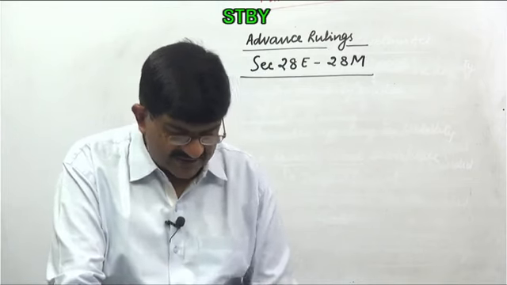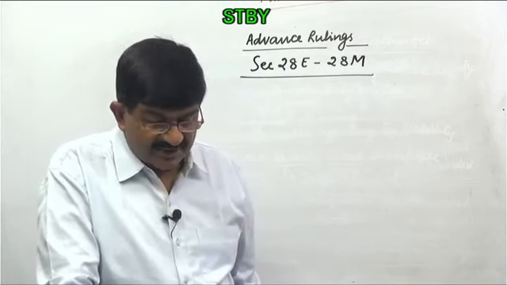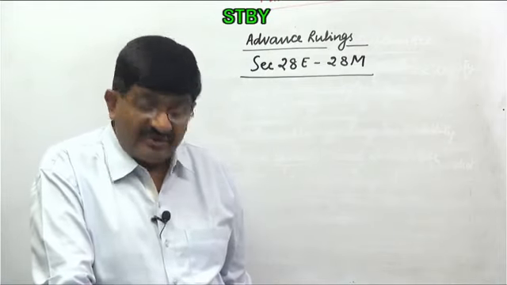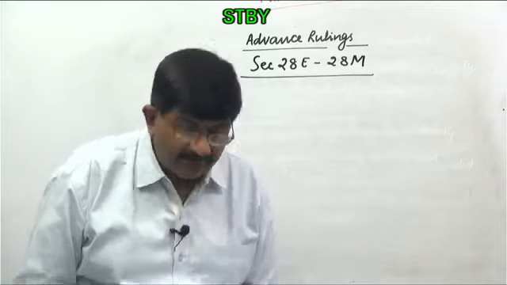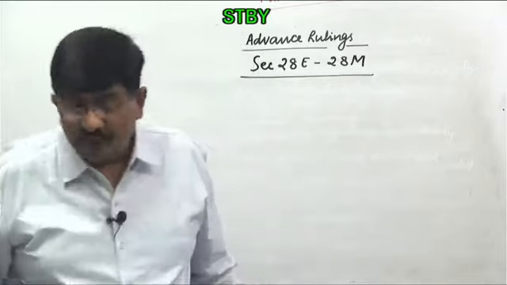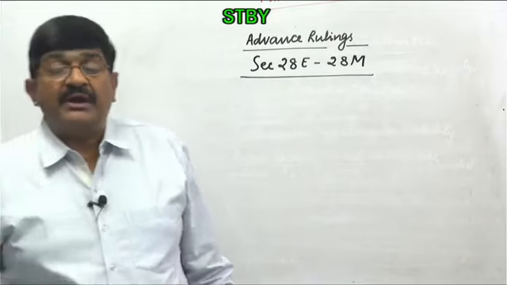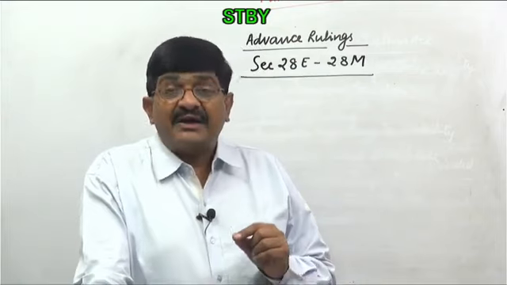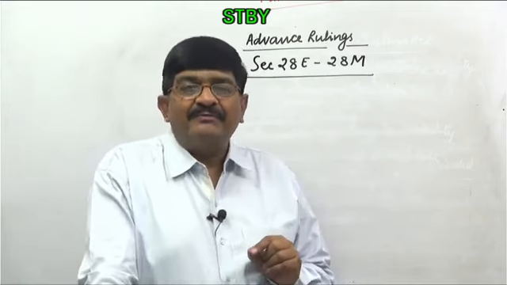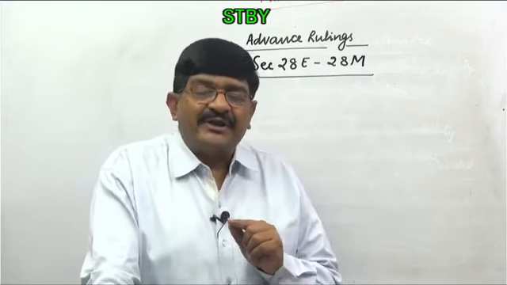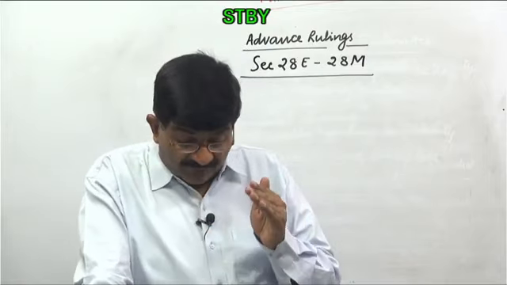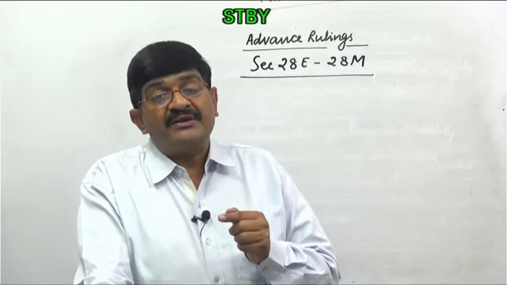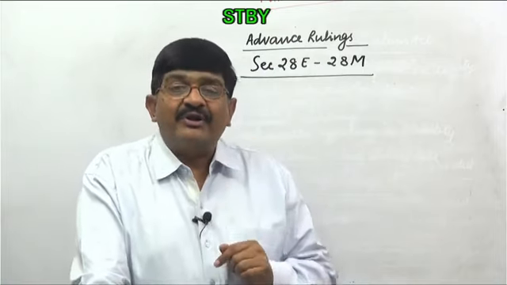Now coming to the next section 28EA, this is custom authority for advance ruling. Custom authority for advance ruling. So here this says the board, the central board can appoint a person of the rank of the principal commissioner or commissioner as custom authority for advance ruling. Right, custom authority. Okay, and before this appointment, the authority for advance ruling constituted under the Income Tax Act, that was the authority for advance ruling.